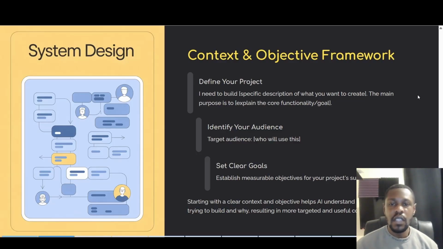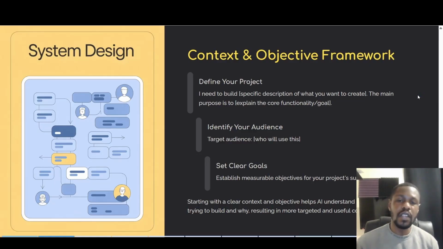Next, you want to identify your target audience. So who will be using this? What age? What gender, if any? Those types of things. What are their interests, etc. That will really help to set the theme of the project. And of course, just set clear goals. So establish measurable objectives for your project's success. Very similar to when you're looking to create a business or create a business plan. We're taking a very similar approach here.